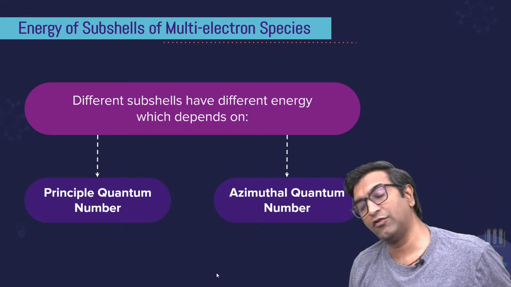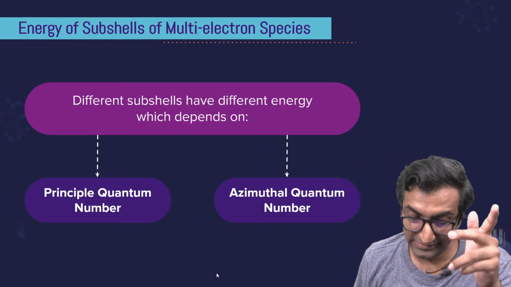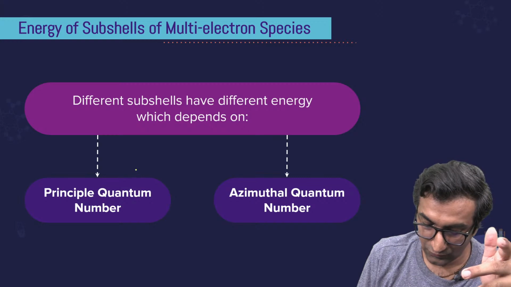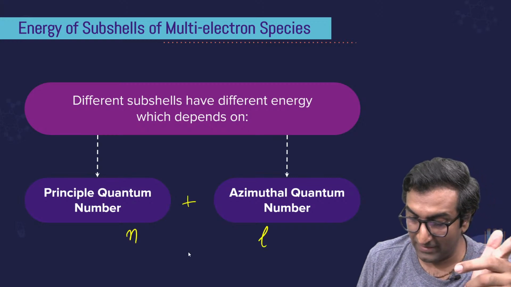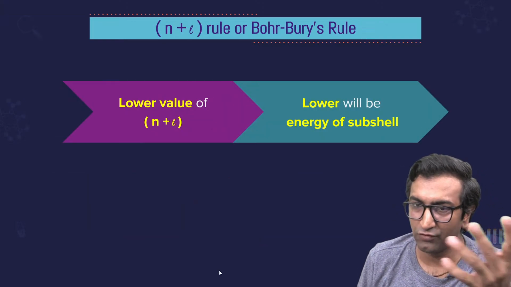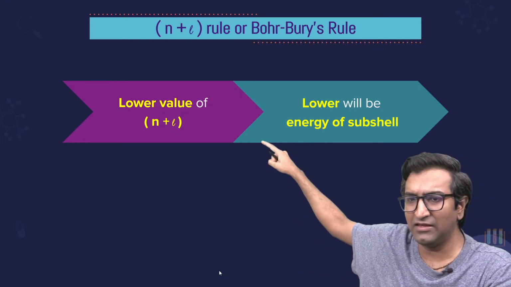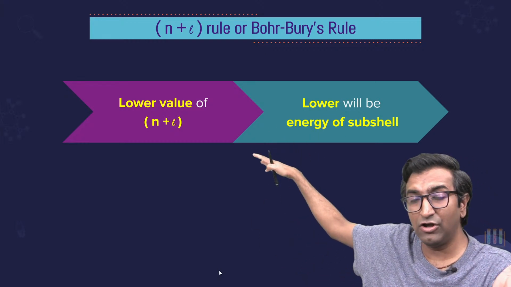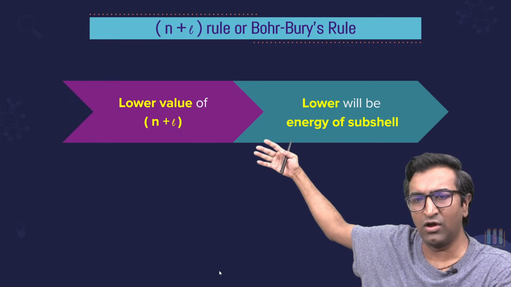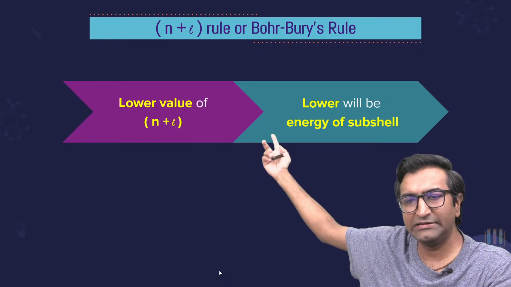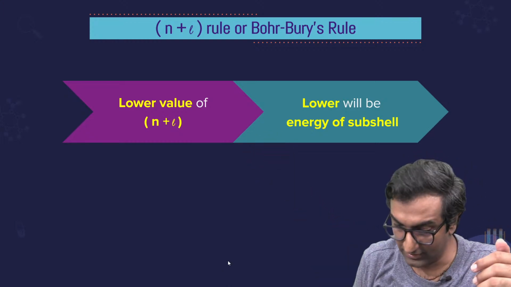That was a single electron species. What about multi-electron species? This is where we say that n plus L matters and not just n. And again, this is just a crude way to remember what the energy is going to be. So a lower value of n plus L means it will fill first. A high value means it will fill later. That's all.